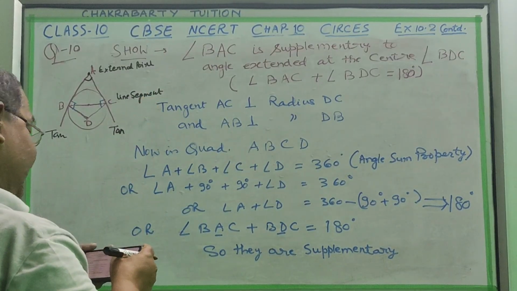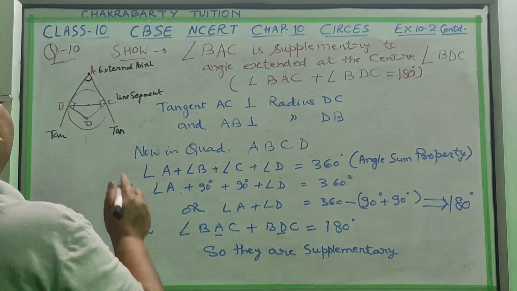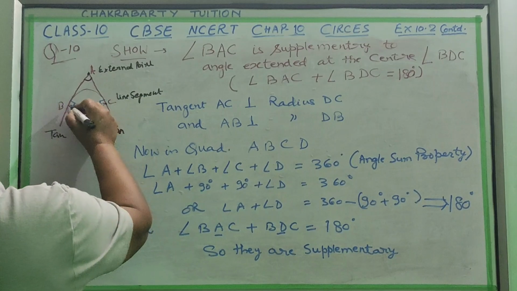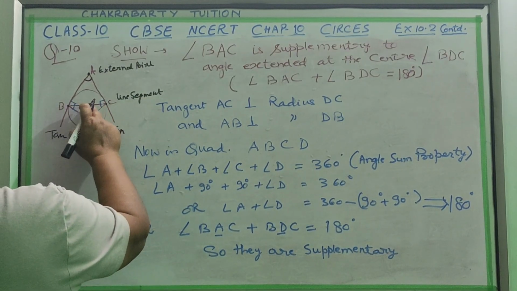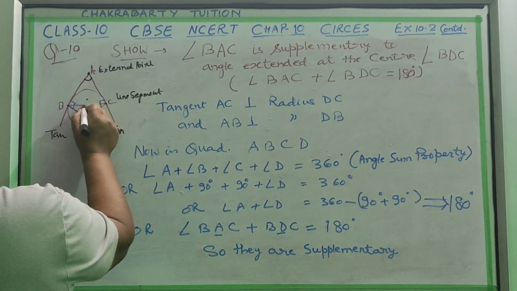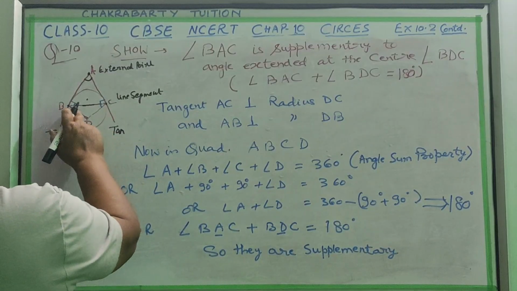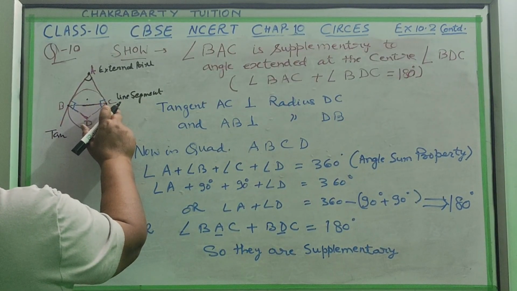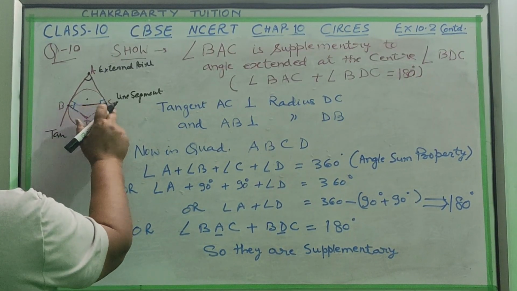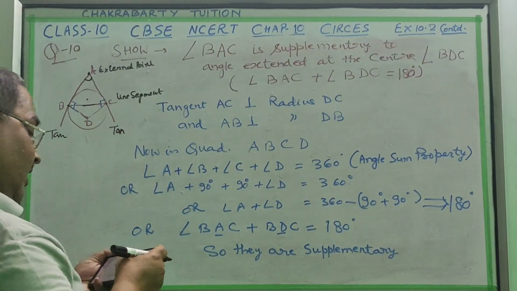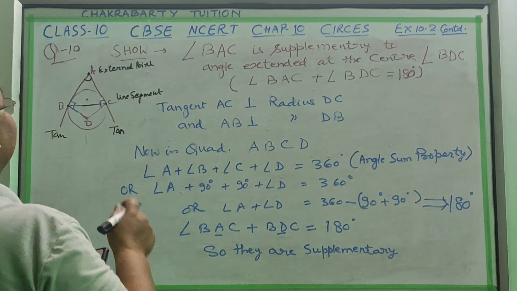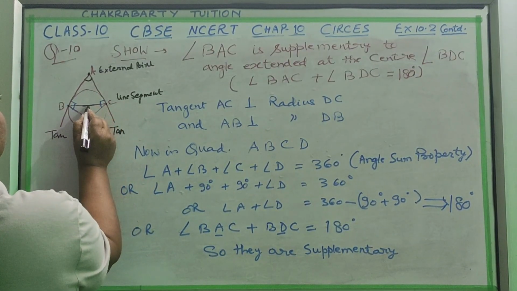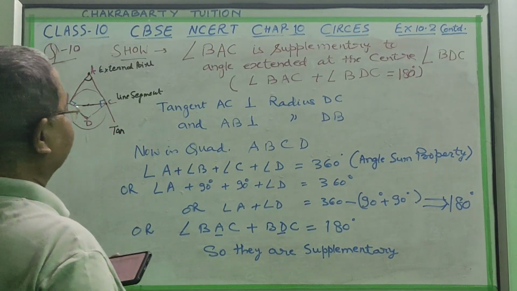C is a point of contact and B is a point of contact. Suppose the center is here, it may be the center here also. The line segment joins the points of contact, and it is written in the question.